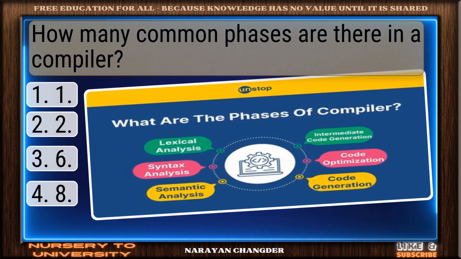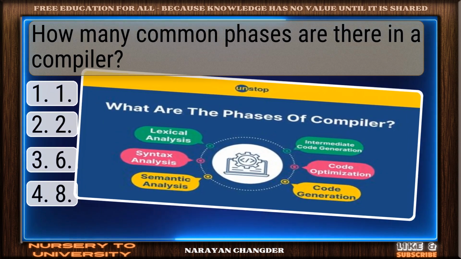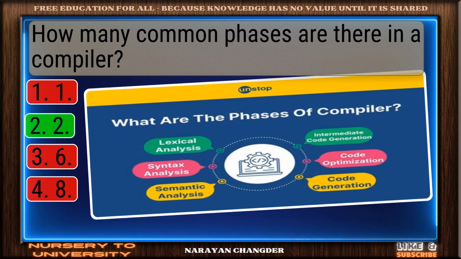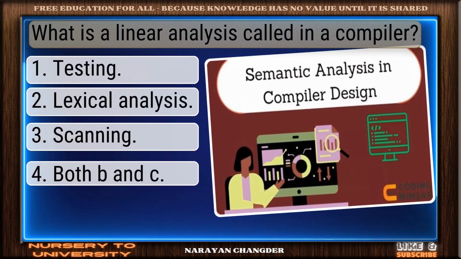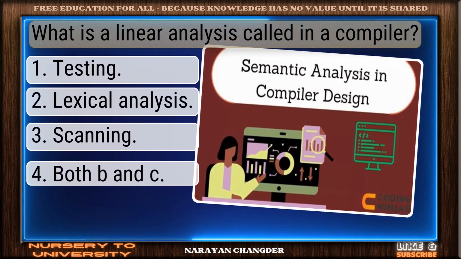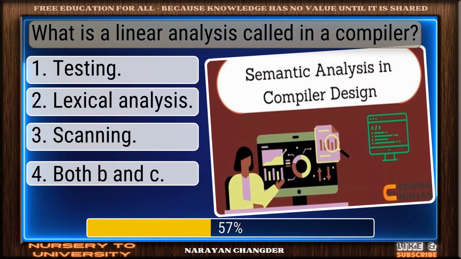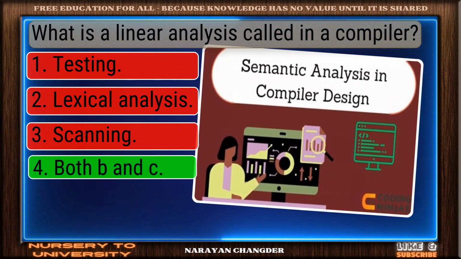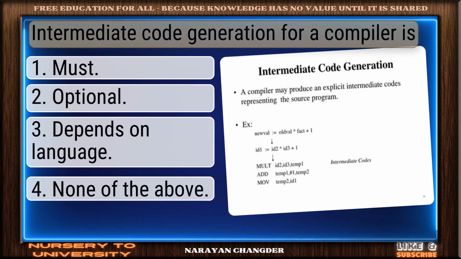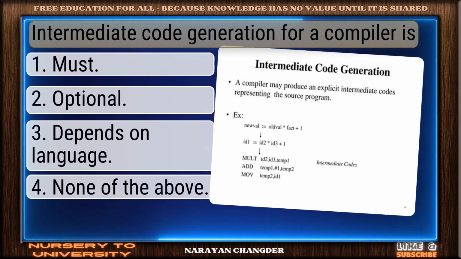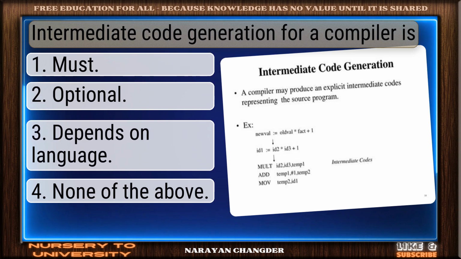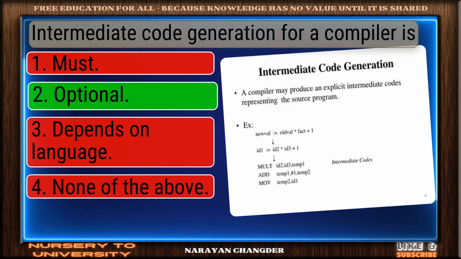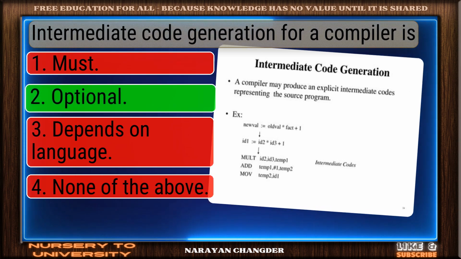Question number 47. How many common phases are there in a compiler? Bravo, 2 is the answer. Question number 48. What is a linear analysis called in a compiler? Right choice. Both B and C is the best answer. Question number 49. Intermediate code generation for a compiler is... Well picked. Optional is the correct answer.